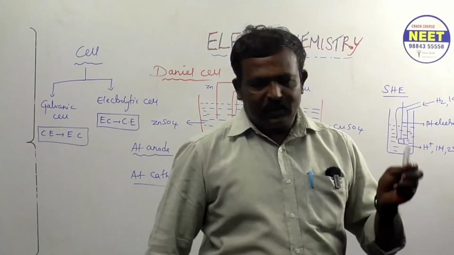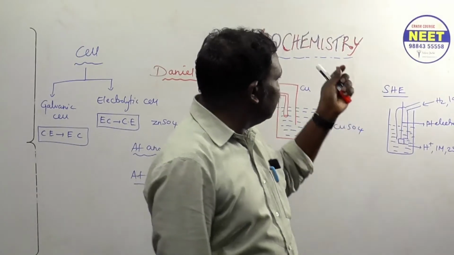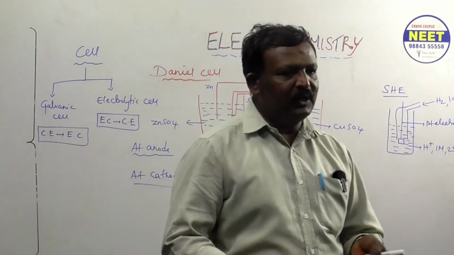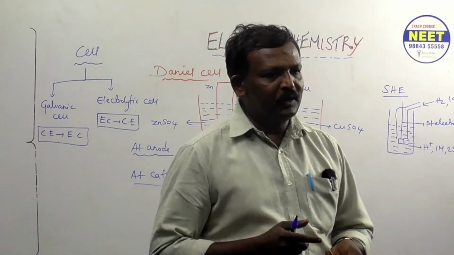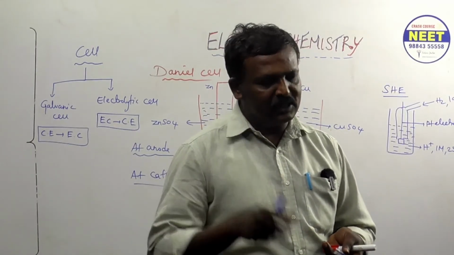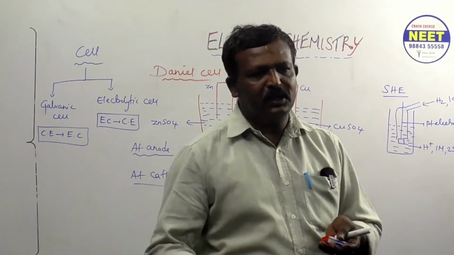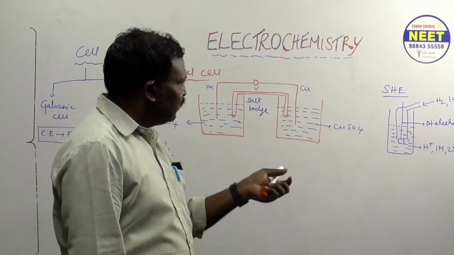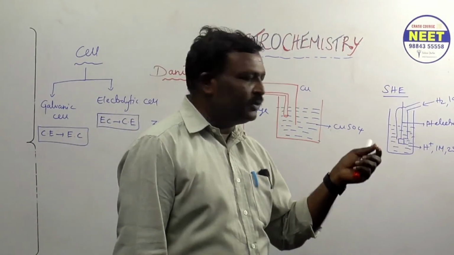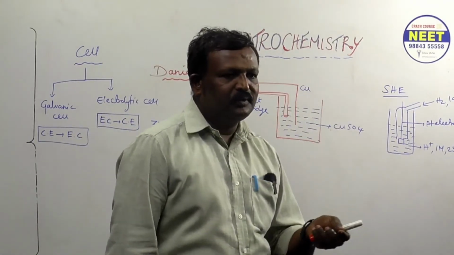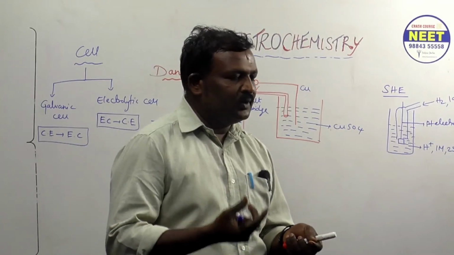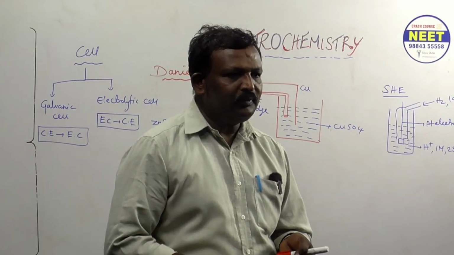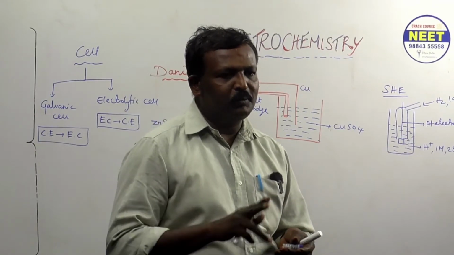Okay. So today I am going to take one lesson in physical chemistry, electrochemistry. Mostly everyone expects only problems. Mostly problems only are asked, but you must know the concept also. Sometimes they will ask concept based questions. So here we have two parts. First we are going to study the cells, the Daniel cell. Then after that we are going to study electrolytes. So we have two parts.